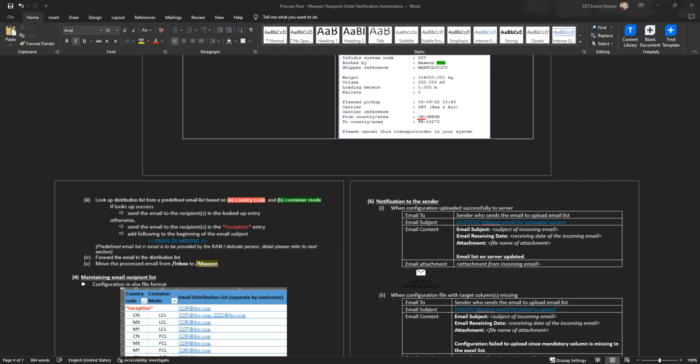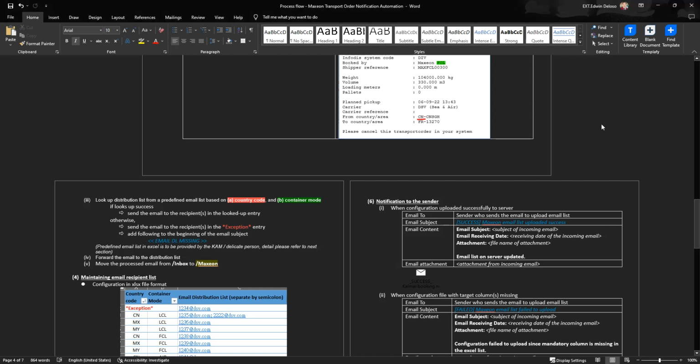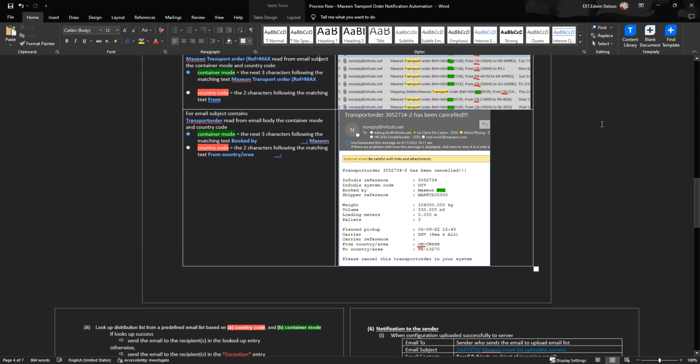So this is our part 2 of the .NET 6 console application that will parse an AML file and get the information as required by the business. As you can see on my screen, we are now going to check this part 2.